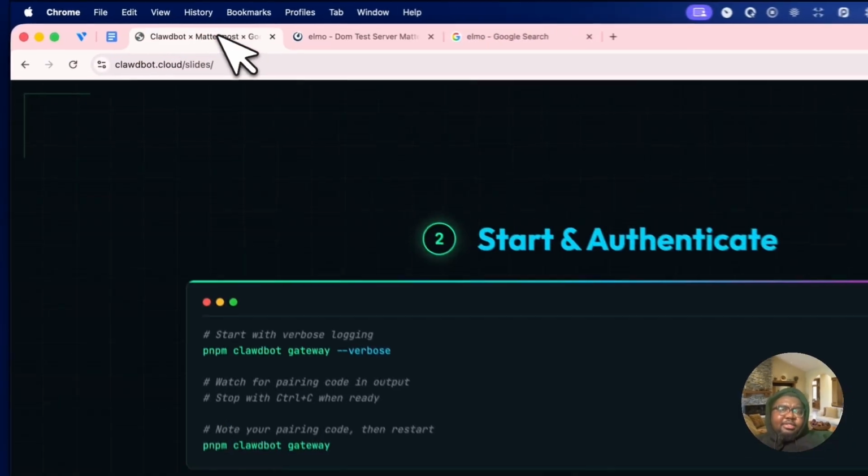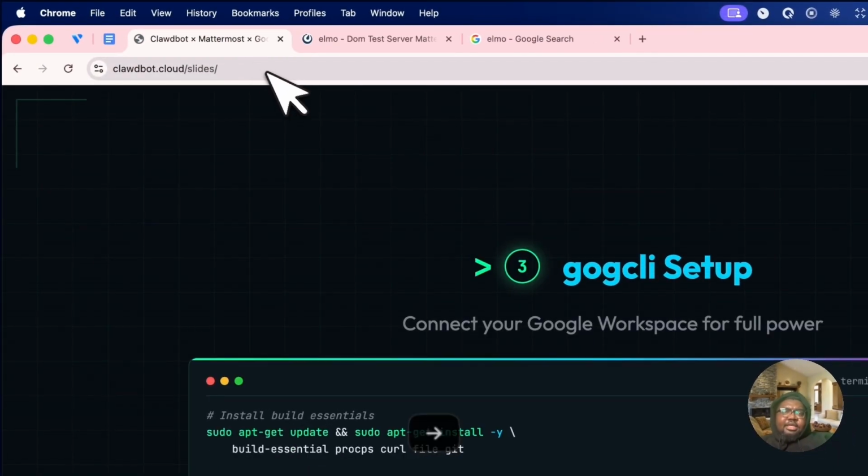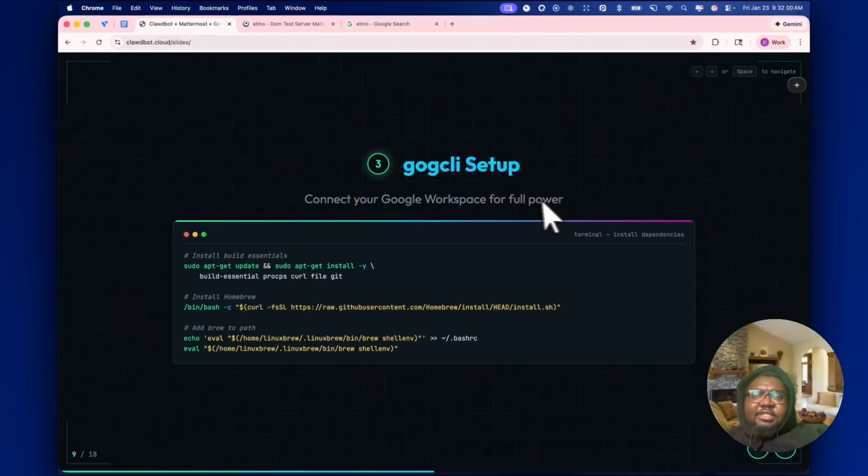All right, so let's get back to the slides. And the next thing is to set up Google Workspace. So this is going to allow us to do a lot of really cool things. Really excited to jump into it.